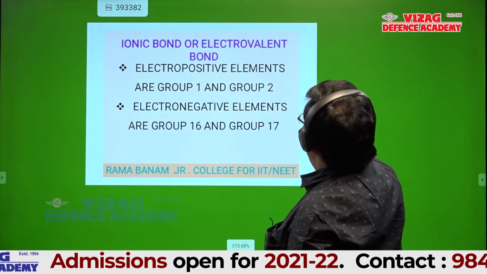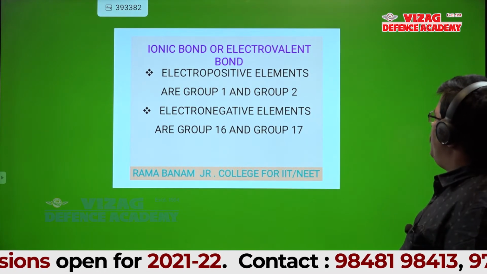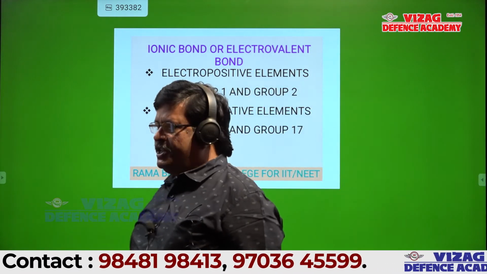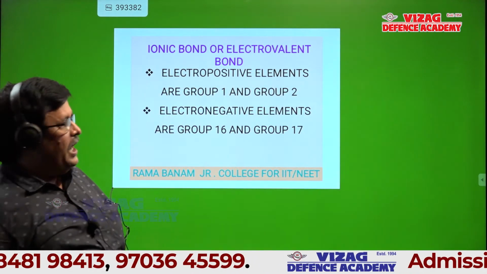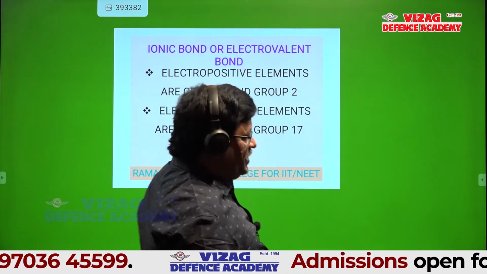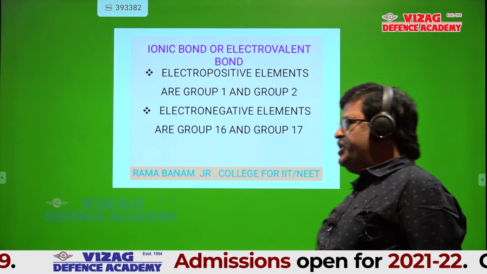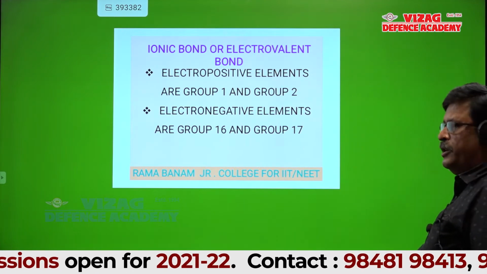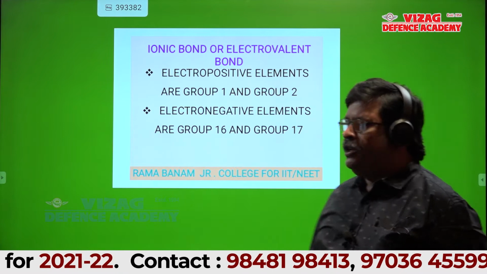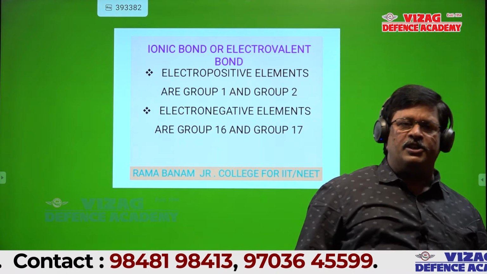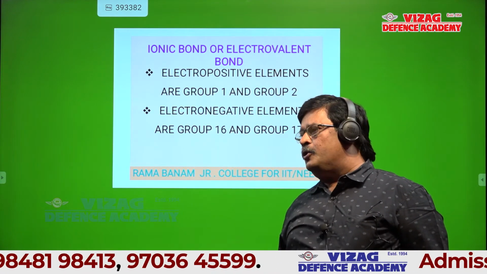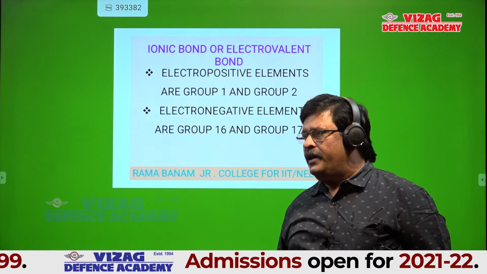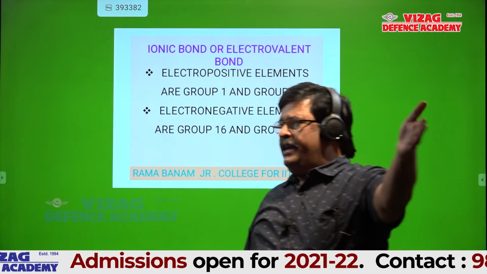See this. So, ionic bond or electrovalent bond, what we discussed in the last slide, should be between electropositive and electronegative elements. So, electropositive elements are group 1 and 2. Electronegative elements are group 16 and group 17. Group 16 is 6A, we can also call that 6A, and group 17 is 7A. Is it okay, students? Write this point.